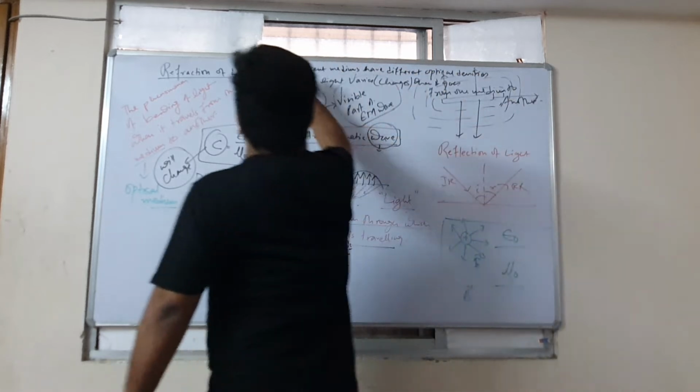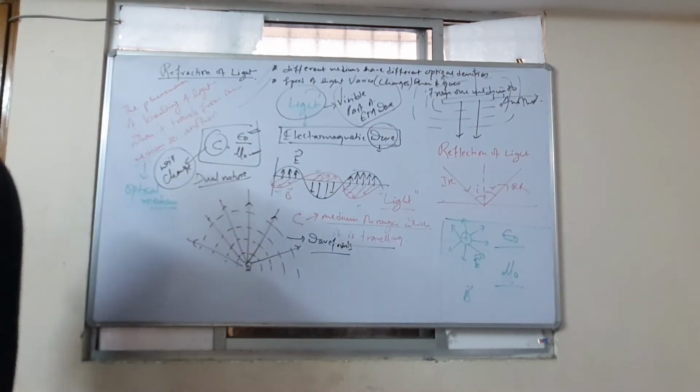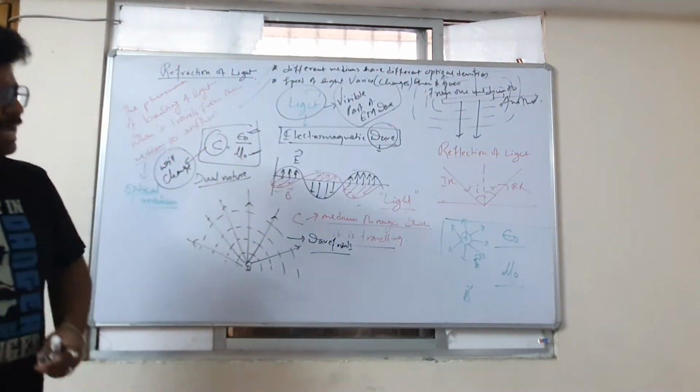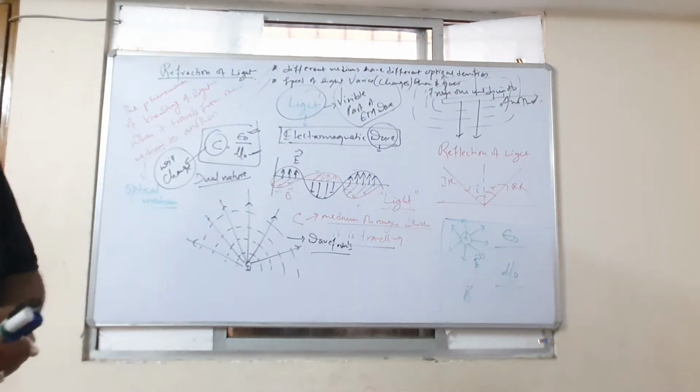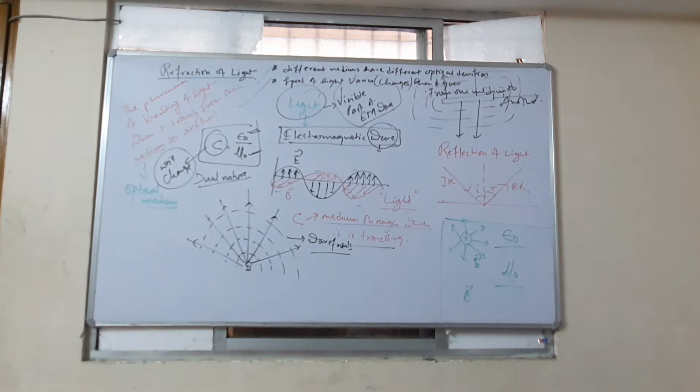So the reasoning of this entire understanding is clear to you or not clear? Yes. It's clear? So can I rub the board? Yes. Okay.